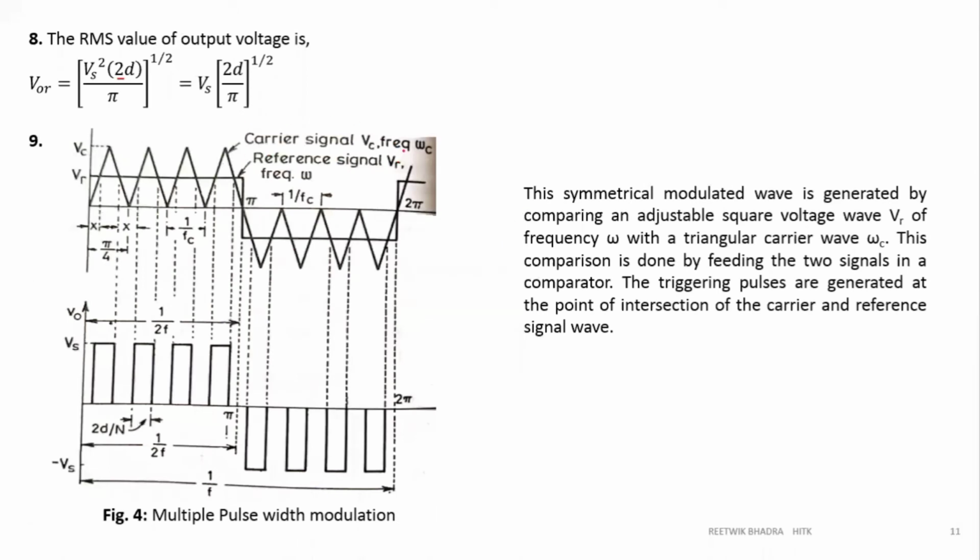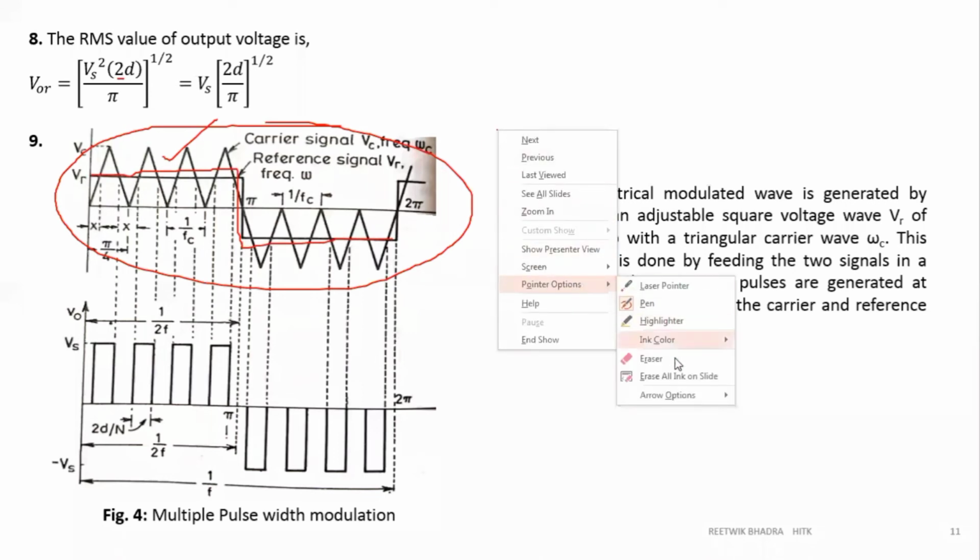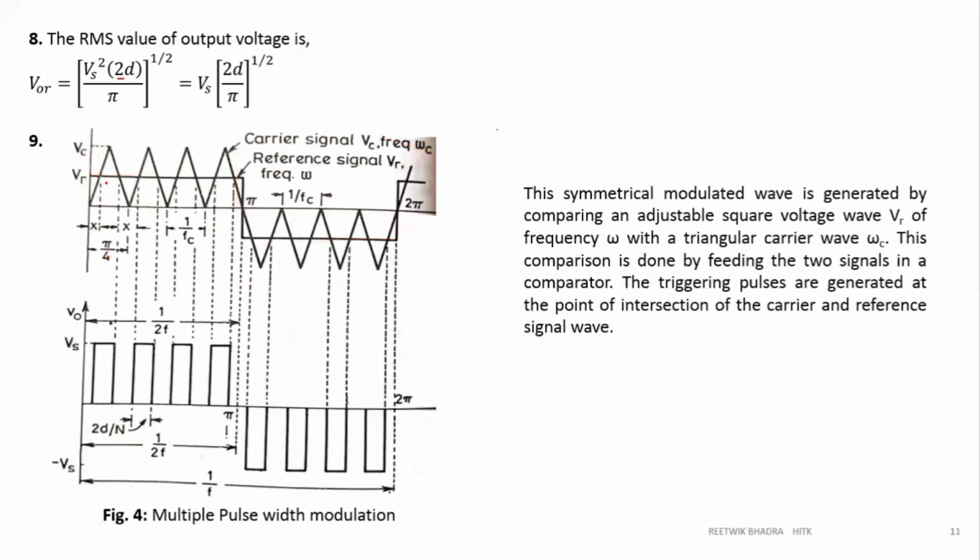This multiple pulses generation is done by comparing a high frequency triangular wave with a square wave. Okay, this magnitude should be different. Obviously, you can see that one is called a carrier waveform, this triangle is called your carrier, this is your reference. So wherever this carrier and reference intersect, then only a pulse is generated. Okay, you are getting output voltage. That means your switch is on. That means your pulse is generated. So please take care of this. If you take a magnitude of square wave same as your triangular wave, obviously there will be no cutting action. So there will be no pulse generated, hence output voltage will be 0.